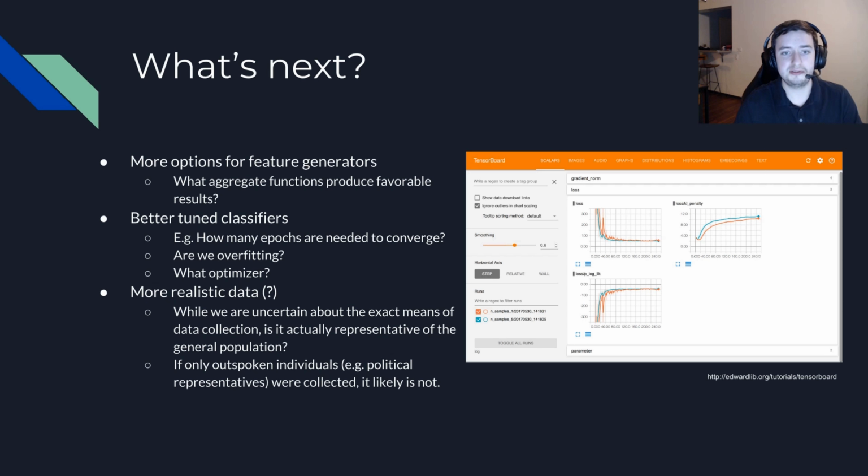Finally, what's next? Well, we certainly did a lot, but there's definitely a lot of room for growth. For instance, perhaps a different aggregate function besides mean or median would perform better, or perhaps an entirely new feature generator. With so many different classifiers and feature generators, it is likely that the parameters were not tuned very optimally for each permutation. Given more time, it may have been extremely beneficial to try and tune the parameters for each permutation to achieve better accuracy.